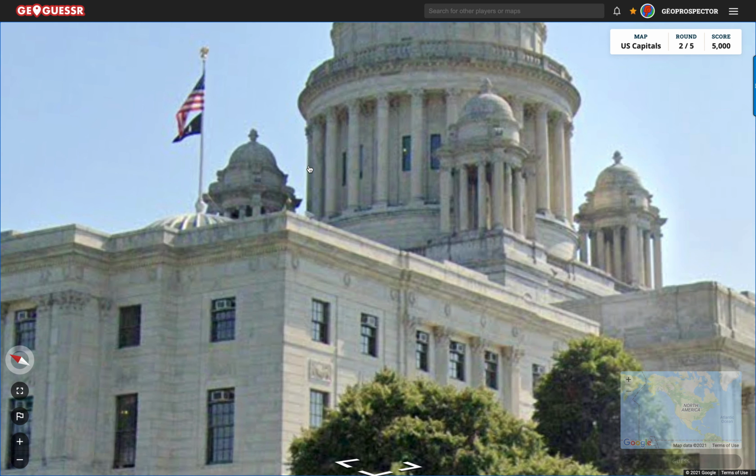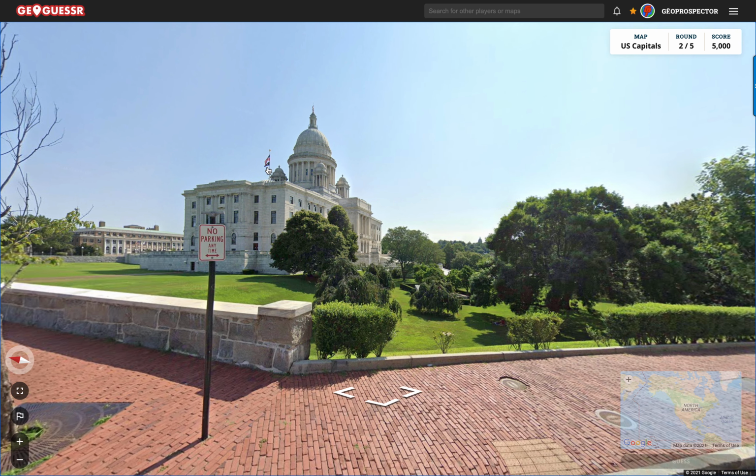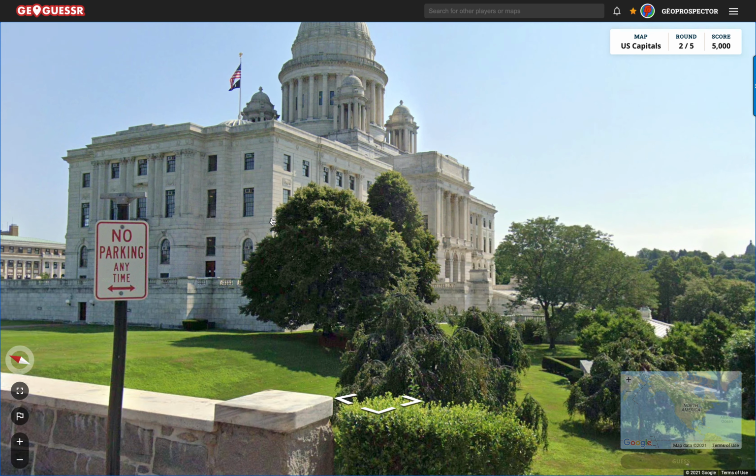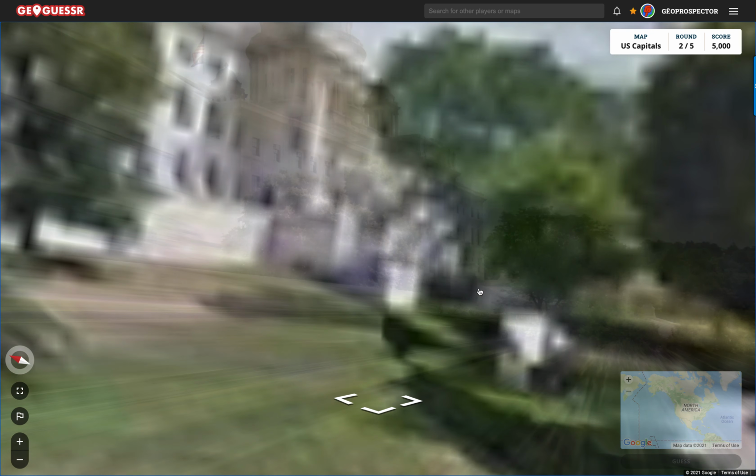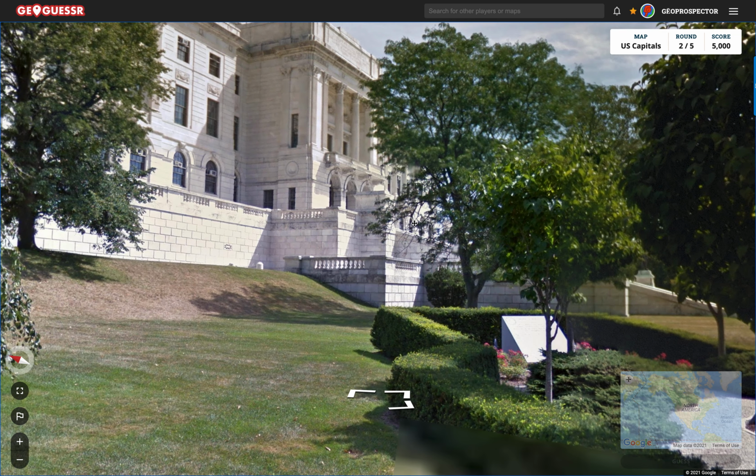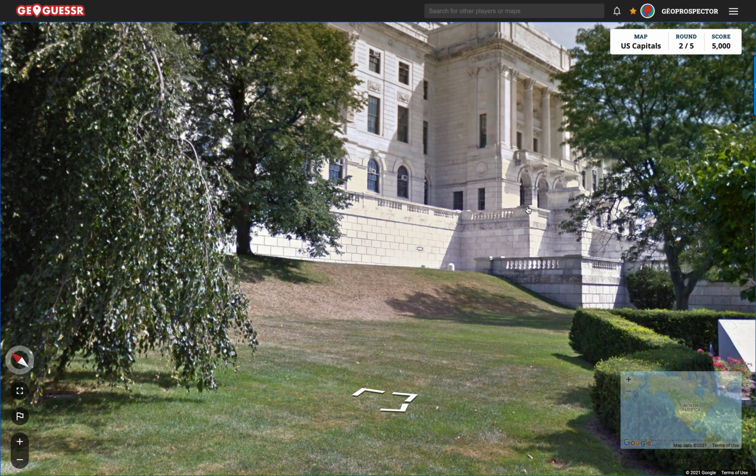Look at this fantastic building here. Can't make out that flag again, and I think even if it was spread out in front of me, I wouldn't be so sure. I wonder if this is like one that we had last round. Oh, look at that. We can go into the grounds. It does look a little similar to, where was it? Oh, here we go.